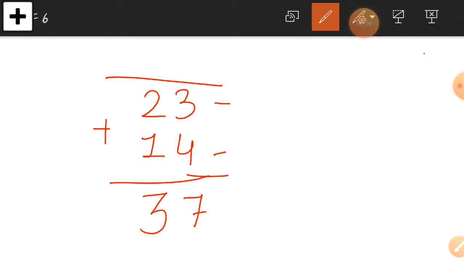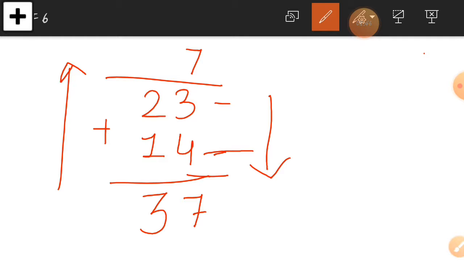Now this sum we will do again. First I did this sum in the down way; now I do this sum in the second way, which is upside. In the ones column I take 4 first. 4 plus 3 is equal to 7, adding going upside. In the tens place, 1 plus 2 is equal to 3.